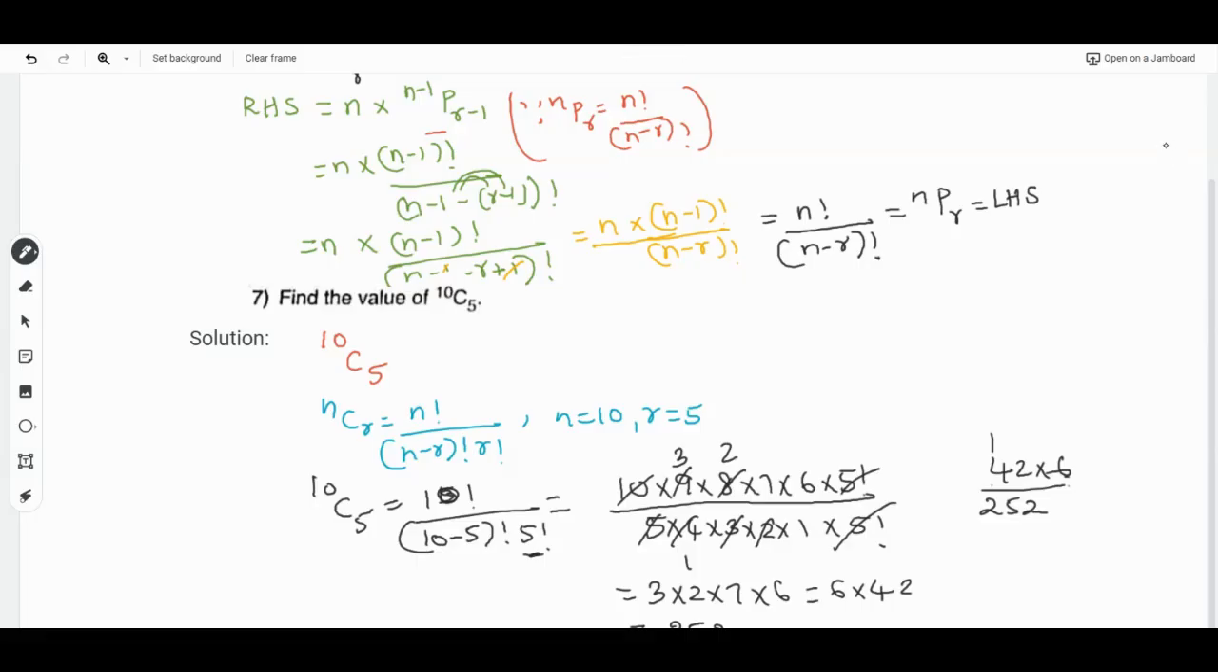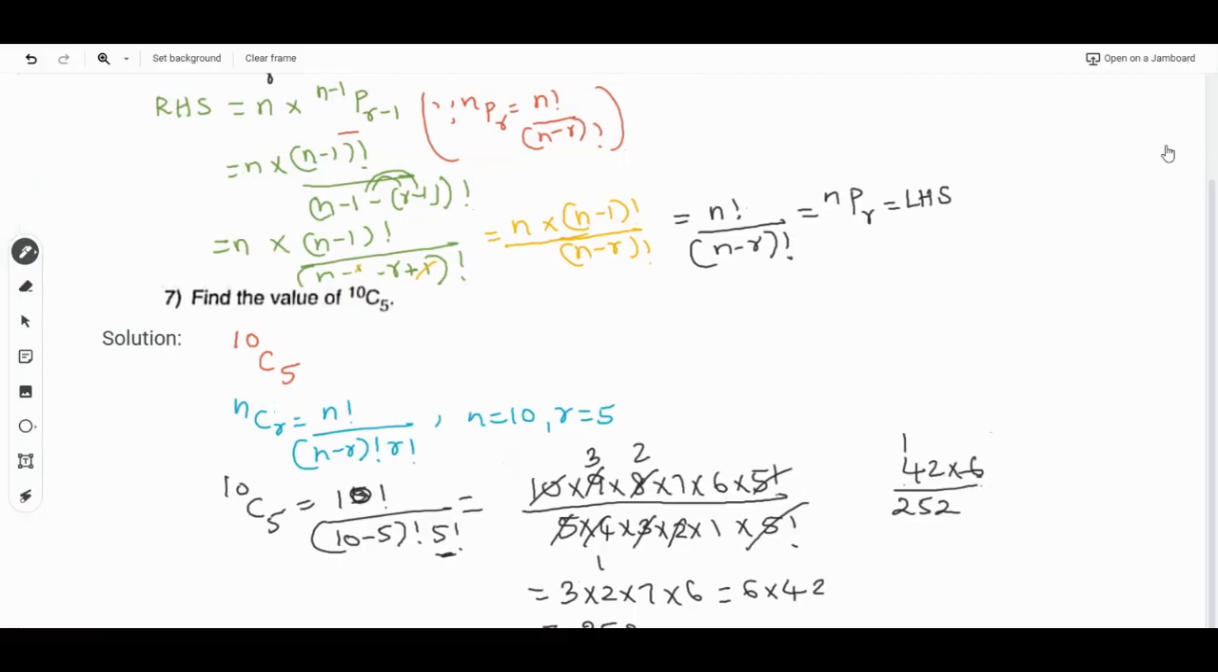So this is one method of solving. The other, direct method, we can also do. For 10C5 we start writing from 10, and write 5 numbers in reverse since it is 5 down. 10 into 9 into 8 into 7 into 6, divided by 5 into 4 into 3 into 2 into 1.